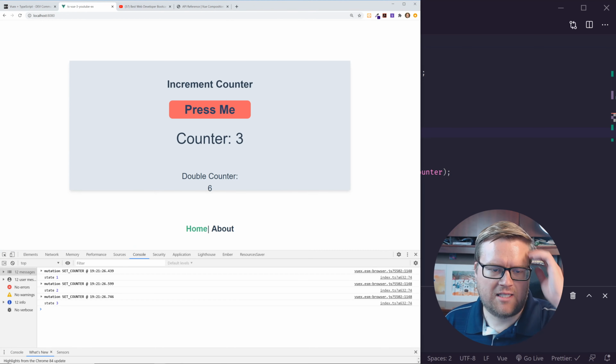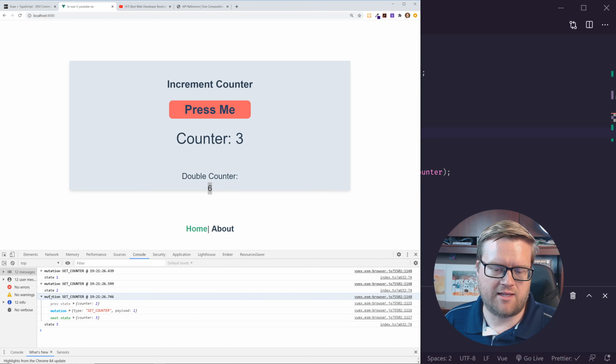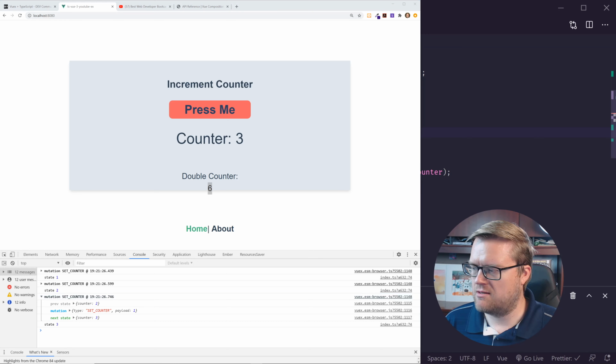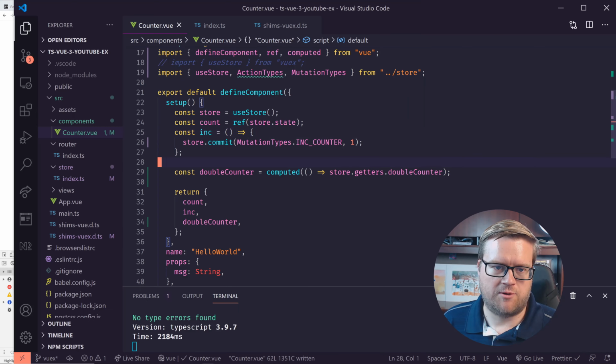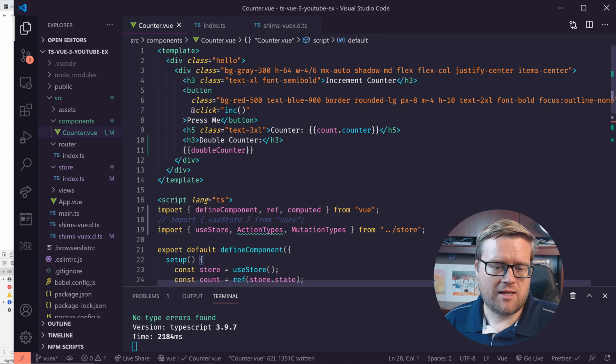You press the button, it doubles this, and also you can see right here, I see the mutation. This is part of our logging that we added. Can you see it? Yeah, you can see right here, there's this mutation, previous state, mutation, next state, which is really cool. So now I can see it working in real time, and every transaction will show up in the console. This is really great when you're trying to troubleshoot things. All right, so that's all I got today.